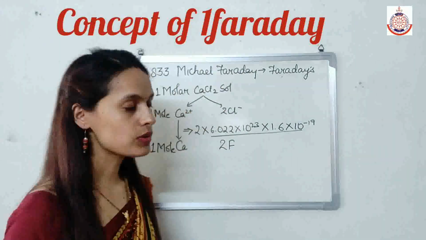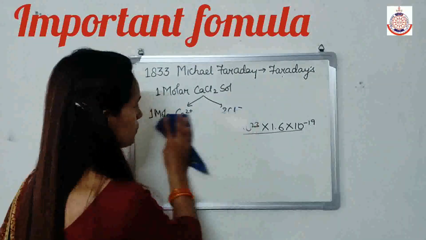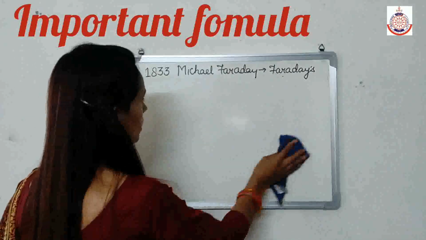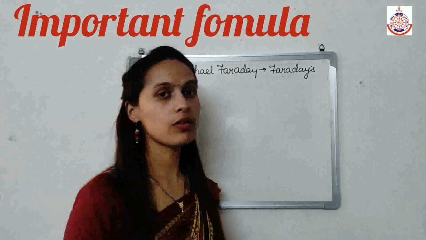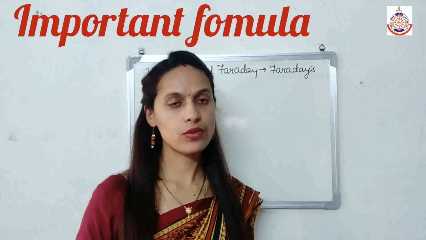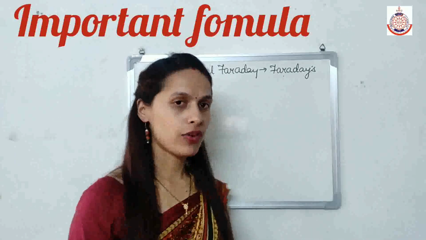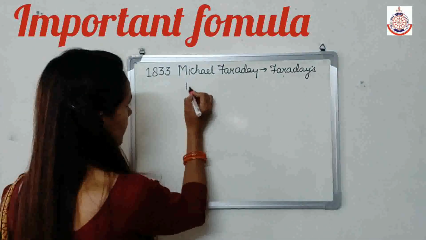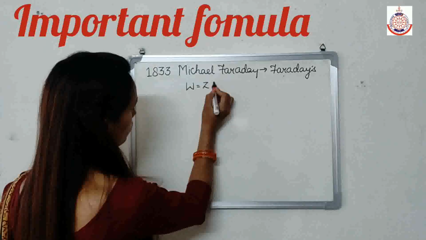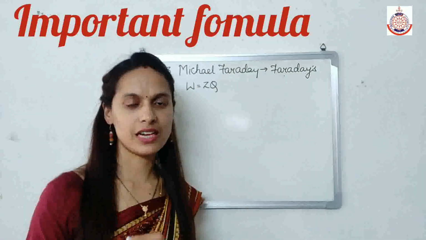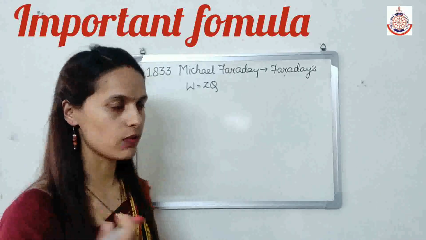Now I'll tell you some formulas which are helpful in calculating the numericals based on Faraday's law. First one, we already studied: W equals Z into Q, where W is the mass, Q is the charge, and Z is the electrochemical equivalent.